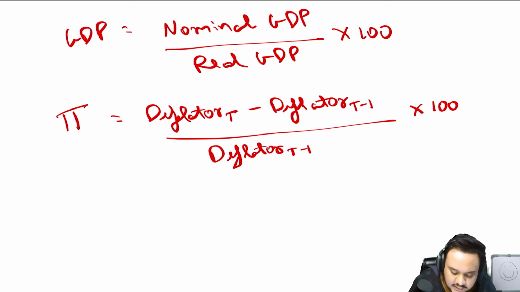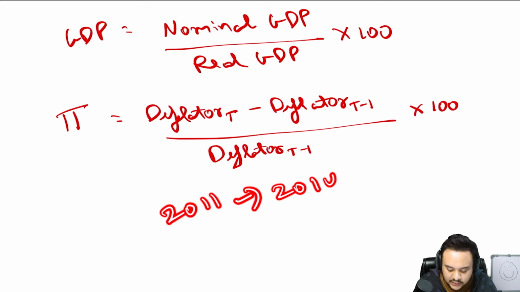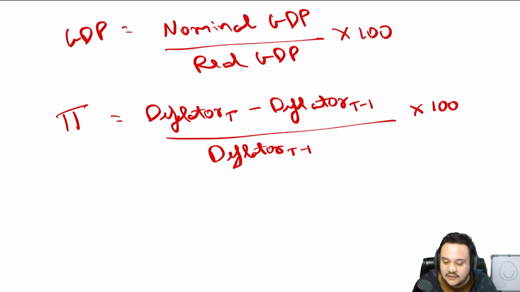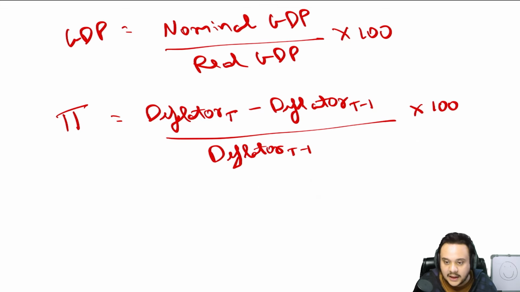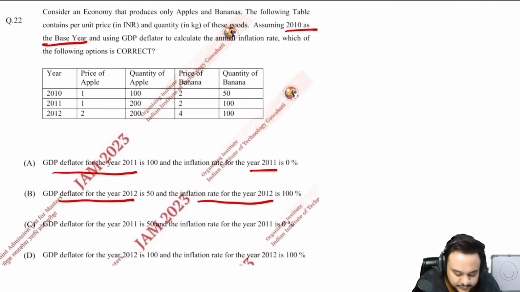Now if you are dealing with the year 2011, then the previous period is just 2010. So this is just the base deflator, right? The value of that is just 100, because the prices in the nominal and real GDP are going to be the same. So this is 1 multiplied by 100, right? So now let us look at the table.